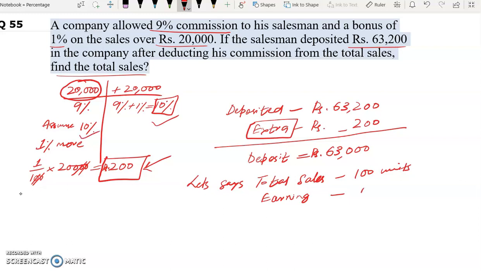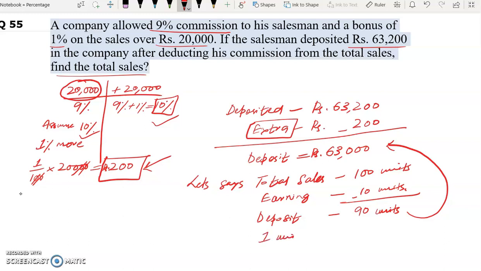So 10% of 100 will be 10 units. So deposit will be how much? Deposit will be total sales minus earning. 100 minus 10 will give us 90 units. Now this 90 units represents what? This 90 units represents rupees 63,000.